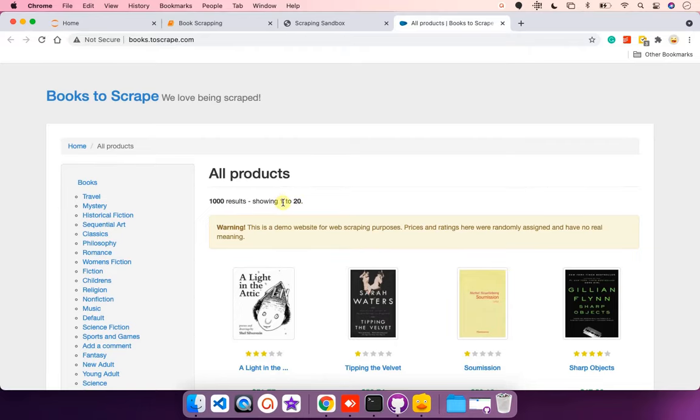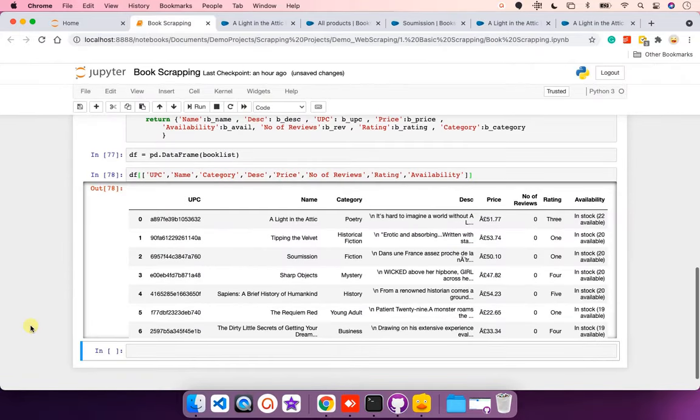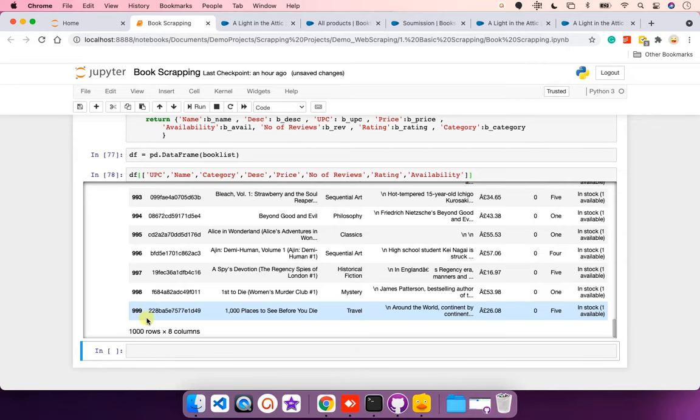There are 20 books on one page and there are total 50 such pages. This is the final result. We have all the book details structured in tabular format.